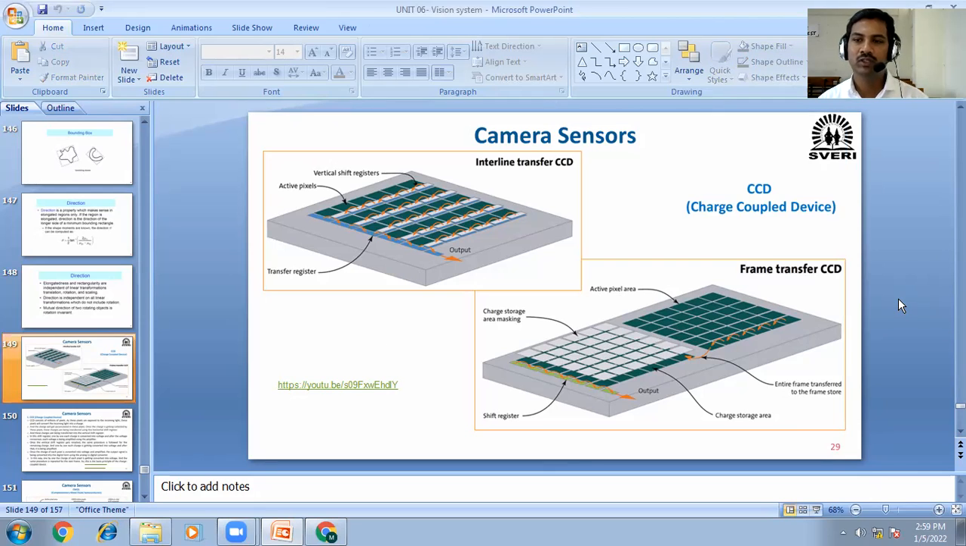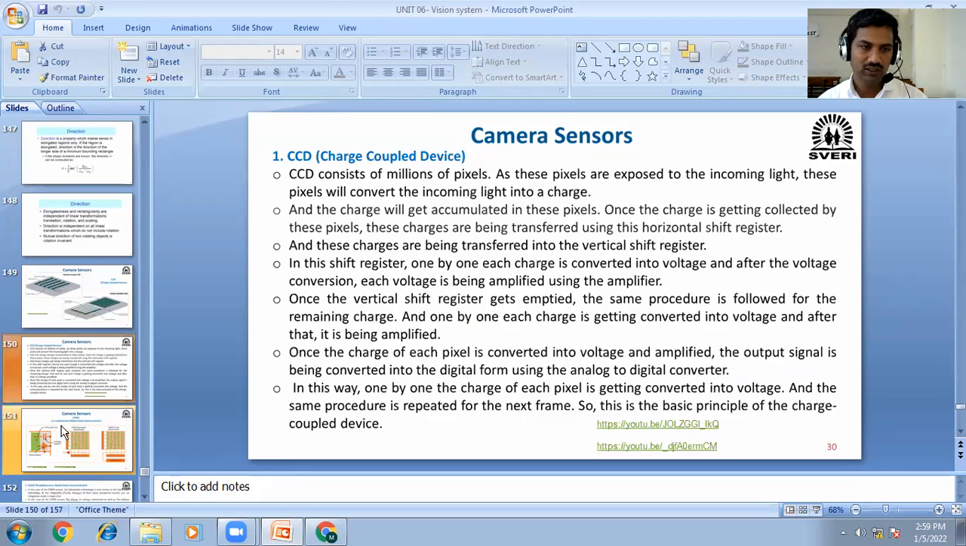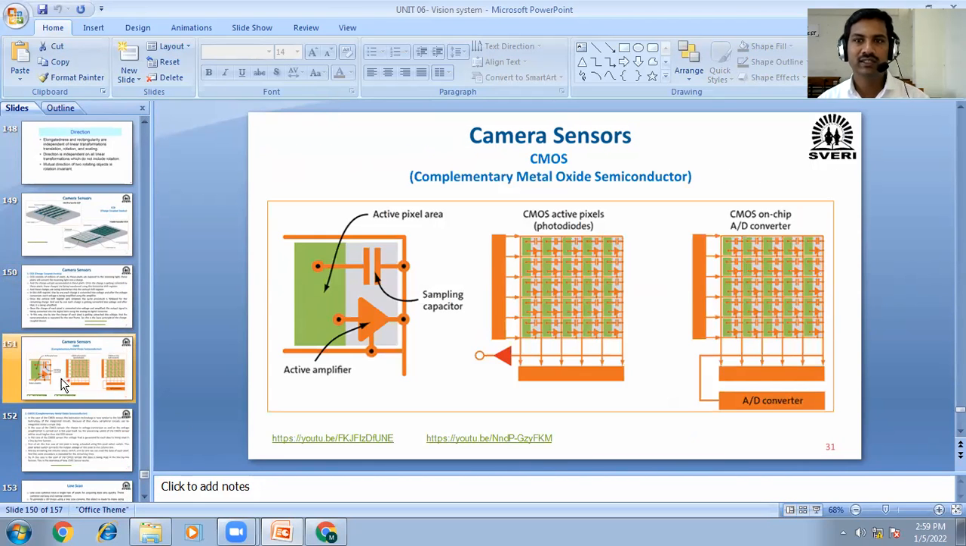Okay, you must have understood this, because sometimes they will ask in a charge coupled device which material is used for collecting the electrons. Okay, silicon is used. You can remember these things. Next, the second sensor is the